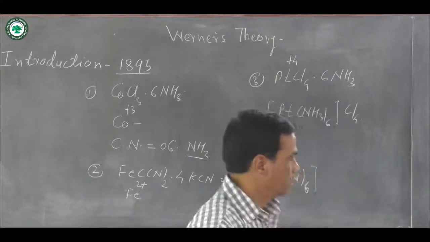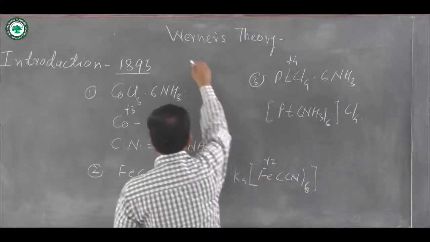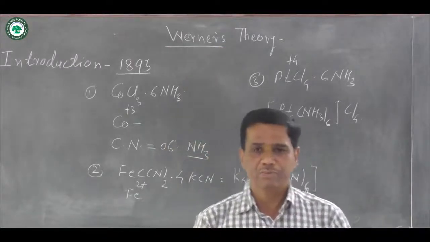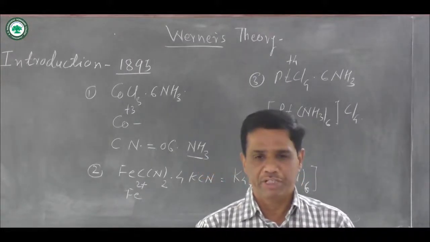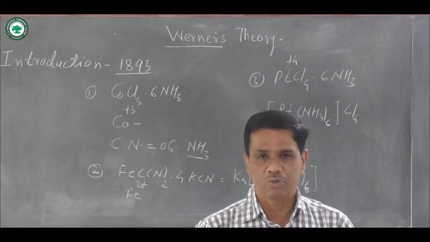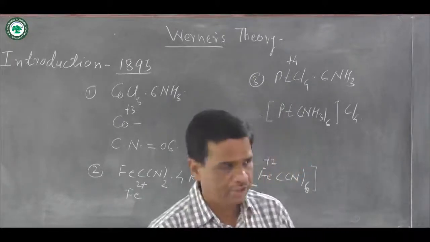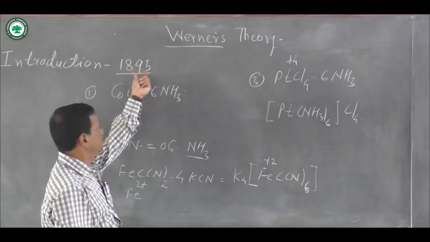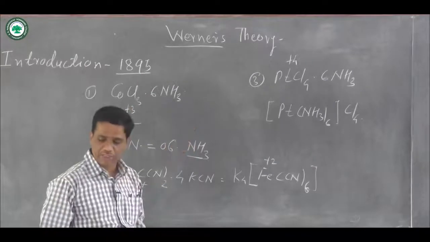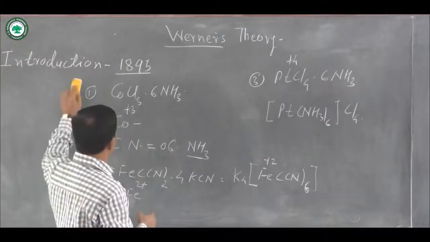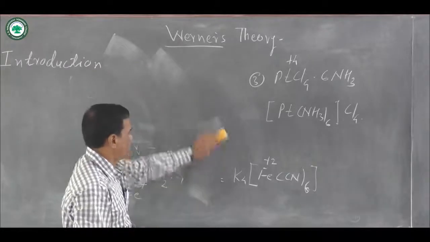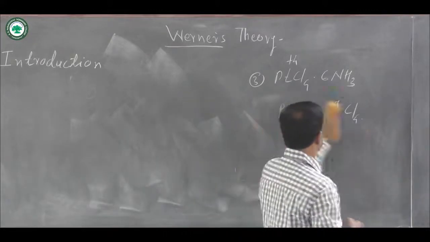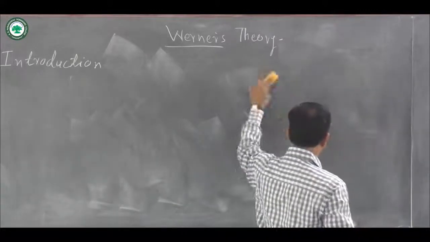For this work, Werner received a Nobel Prize in chemistry, and he is regarded as the father of coordination chemistry. That is the introduction to coordination chemistry and Werner's theory for the formation of coordination compounds, put forth by Werner in 1893, covering the formation of various coordination compounds, their valencies and the corresponding coordinate bonds. The second point in Werner's theory: assumptions of Werner's theory.